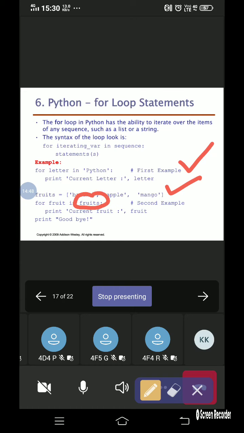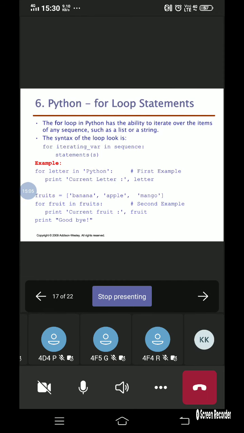It can be a list, it can be a set. In this example we have specified the name as fruits. So whatever name you are going to specify, you need to use it. Then I will be printing the fruit here. Now in the for loop, what you need to understand is that the for loop is used for iterating, as the name itself suggests.